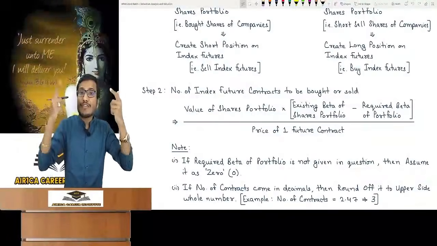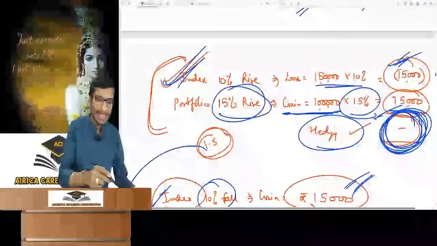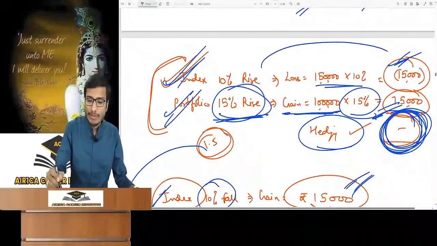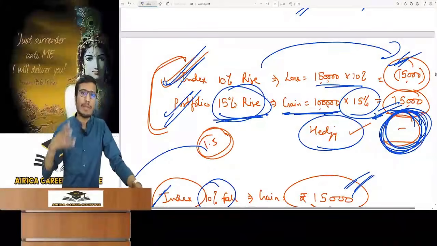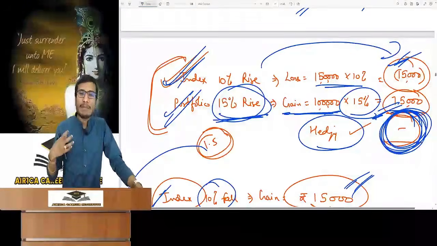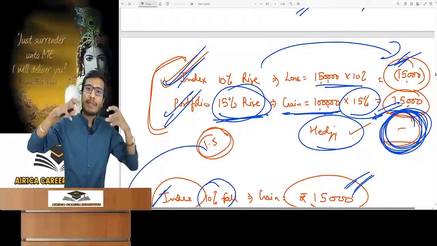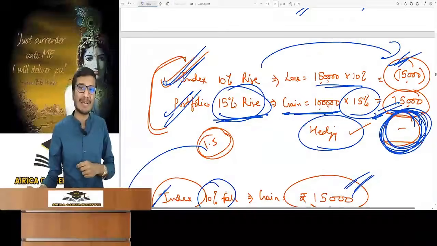So in that case, I wasn't getting the benefit of the favorable movement. If the portfolio had risen at maturity, there was a gain but a loss on the index future. So I couldn't get the benefit of favorable movement because I was hedging the whole risk. So now along with being a hedger, I am also a bit of a speculator. I have fear in my mind and some greed. I also need the benefit of favorable movement.